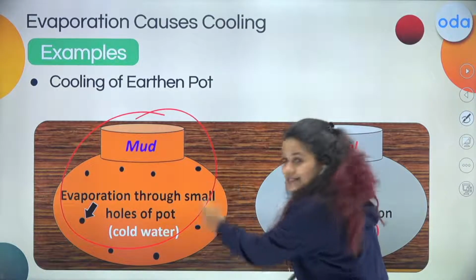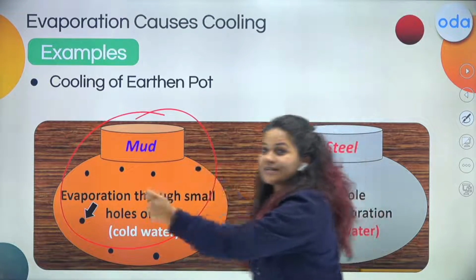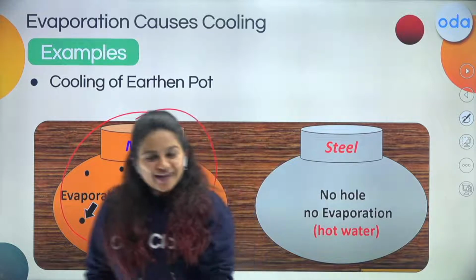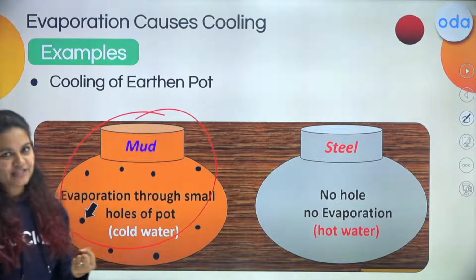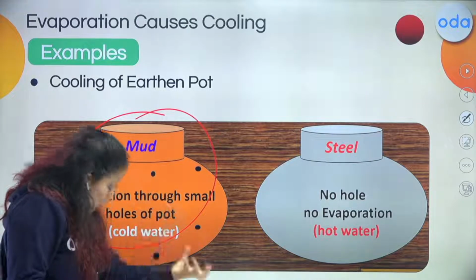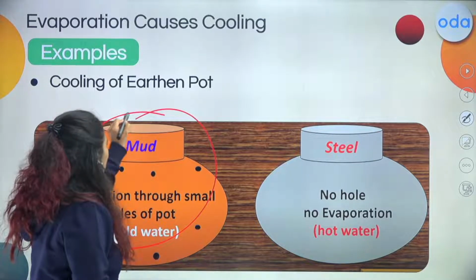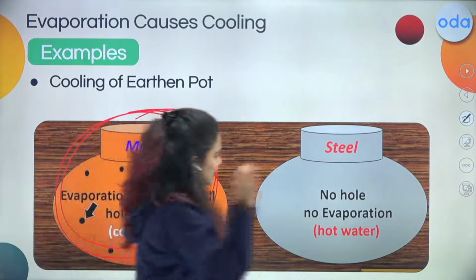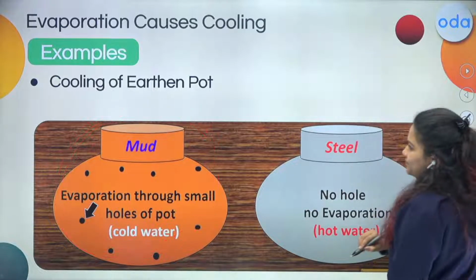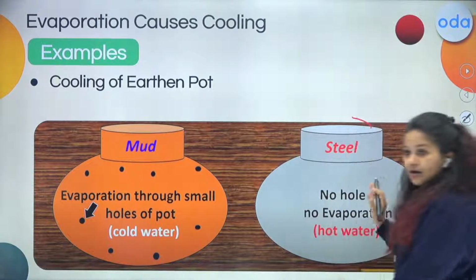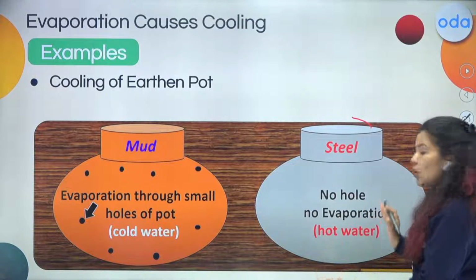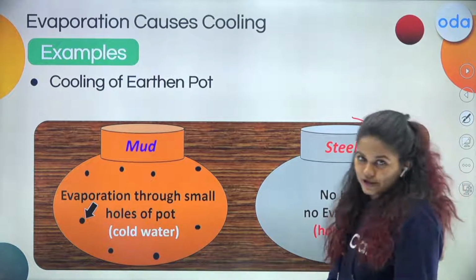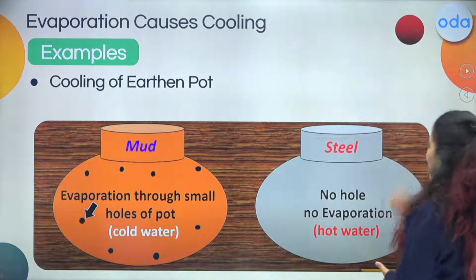So if these water molecules take the heat from the surrounding, it makes the surrounding cool. If we draw heat energy from the surroundings, what will happen? The surrounding will become cool. So that is why the mud pot, that is our earthen pot, gives cool water. Right? We will get cold water from the earthen pot. And when I talk about the pot made of steel, no holes, no pores, no evaporation. That is why the water stays hot, or comparatively it should be cooler.